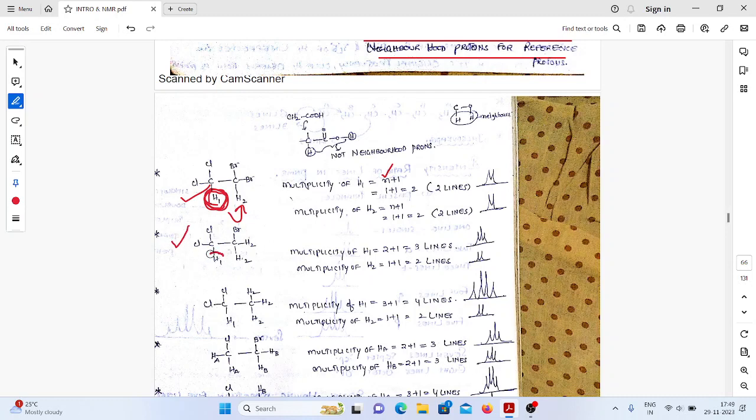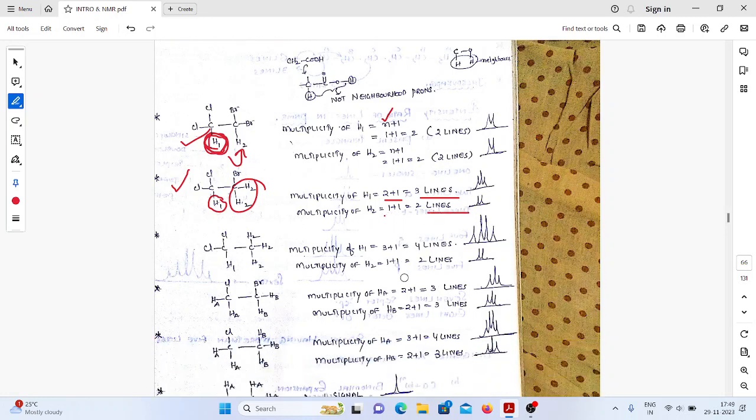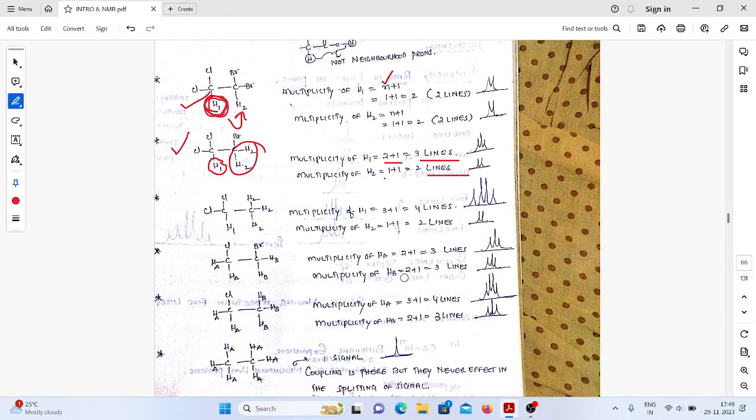If you want to see the multiplicity of H1, how many protons are there on the adjacent carbon? 2 protons are there. So n is going to be 2. So 2 plus 1 is giving 3. The multiplicity of H1 will become 3. So for this one, how many H1 are there? Only one H1. So n will become 1. 1 plus 1 becomes 2 lines. So in this way we can calculate the multiplicity.